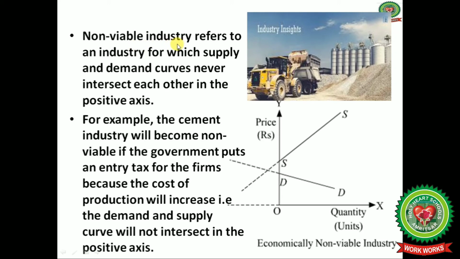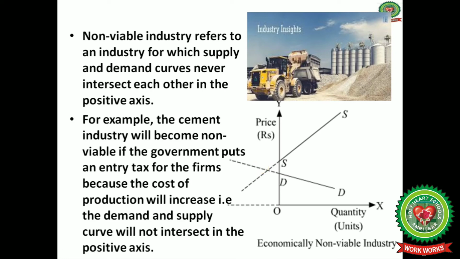Non-viable industry. Students, a non-viable industry is an industry for which the supply and demand curves never intersect with each other in the positive x-axis. From the diagram you can see here, supply lies above the demand, and demand lies below the supply curve, and their intersection point is in the negative segment. You can take the example of a cement company.